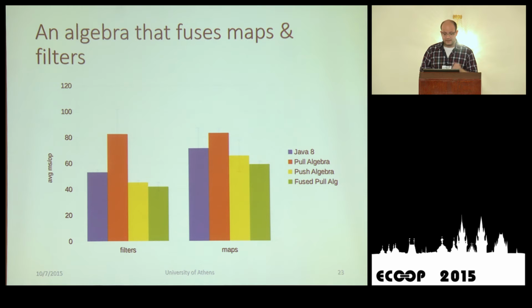Again, we have some columns that indicate Java 8 performance, a pull algebra, a push one, and a fused pull. The pull algebra that we have fused is in green, and the simple pull algebra is indicated with orange. So we can see that we have got pretty good performance out of it.